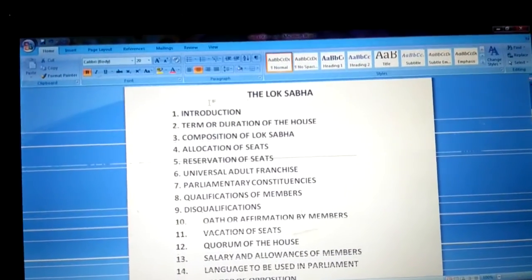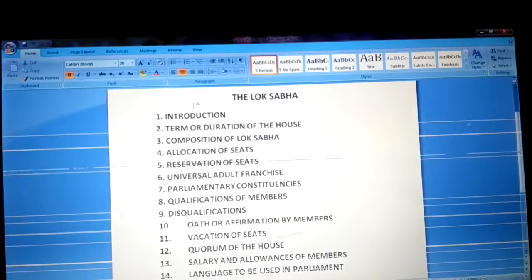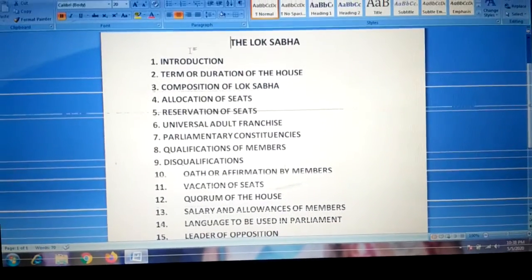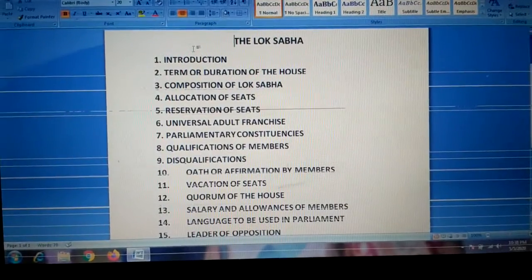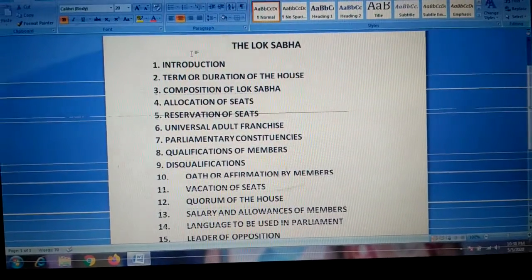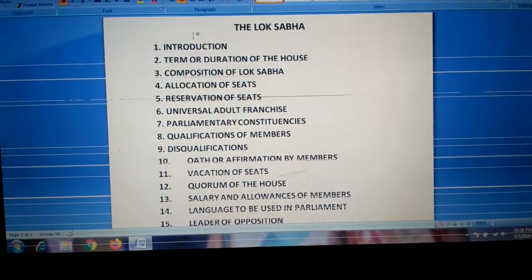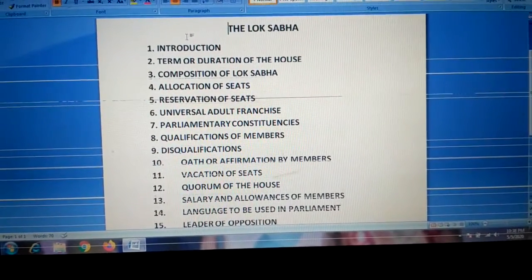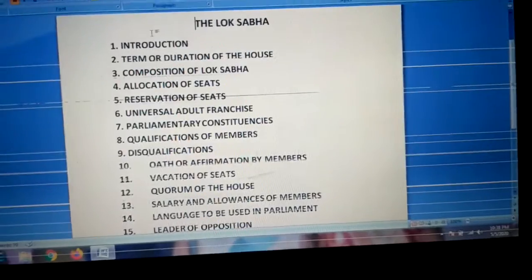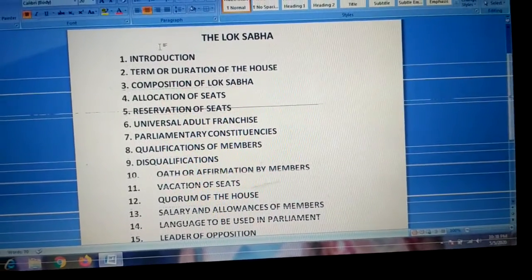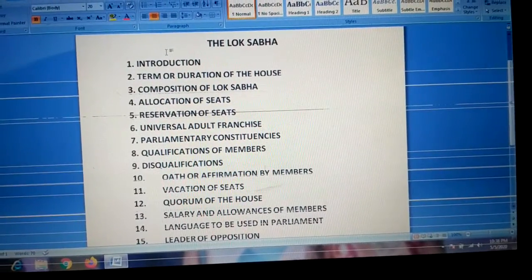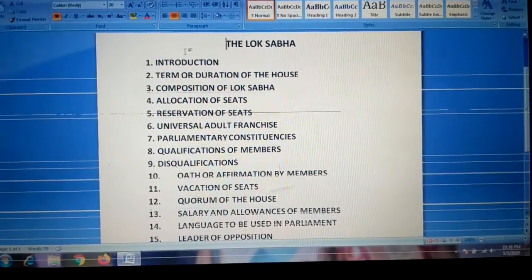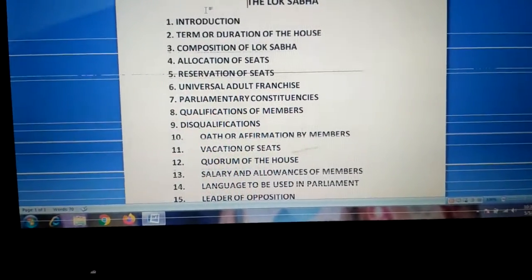Uttar Pradesh has the highest population, so from there 80 members are represented in the Lok Sabha, and then Maharashtra has 48 members, and Telangana, now we know Andhra Pradesh and Telangana, 2 states are divided, has 17 members representing in the Lok Sabha.